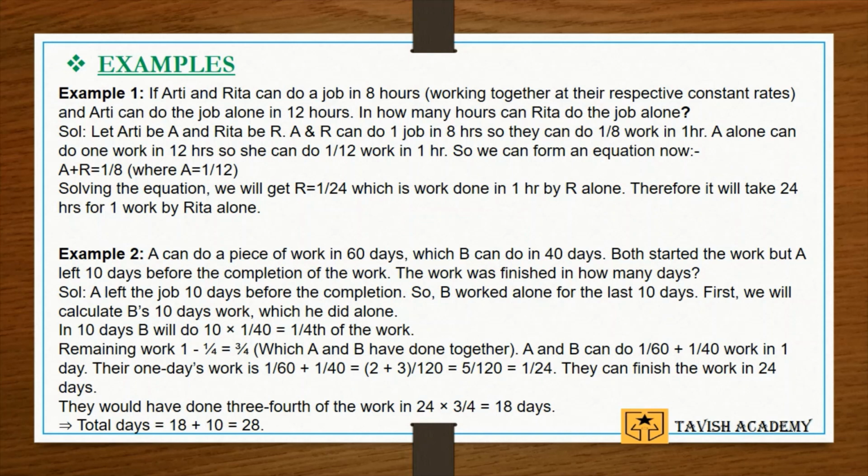They would have done 3/4 of the work in 24 days. Therefore, 24 into 3 divided by 4 is equal to 18 days. Now total days is equal to 18 plus 10, which is equal to 28 days.